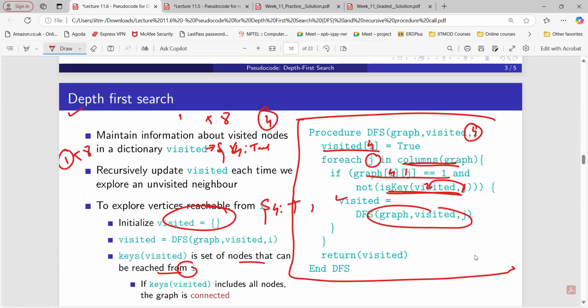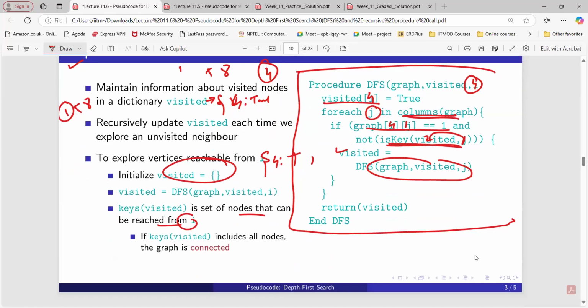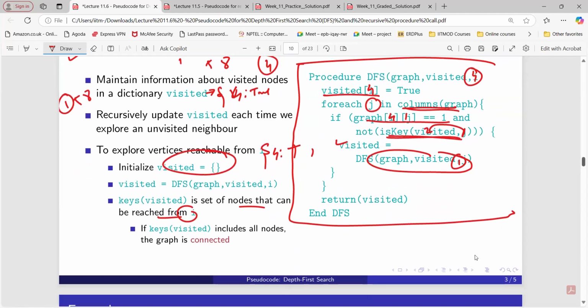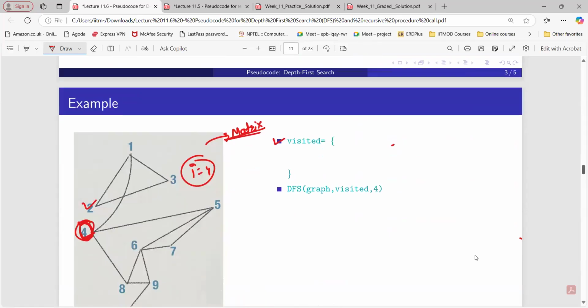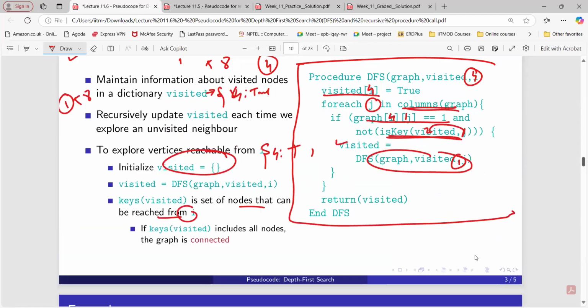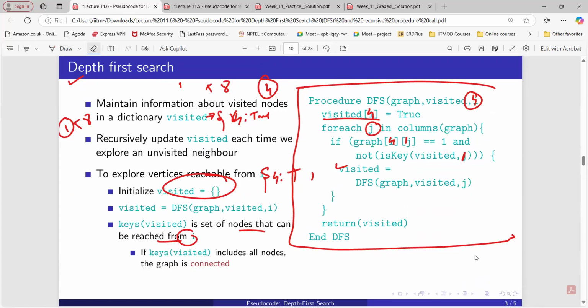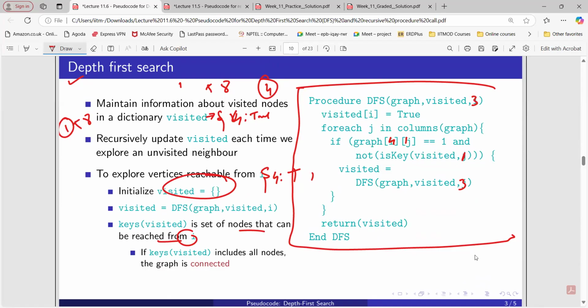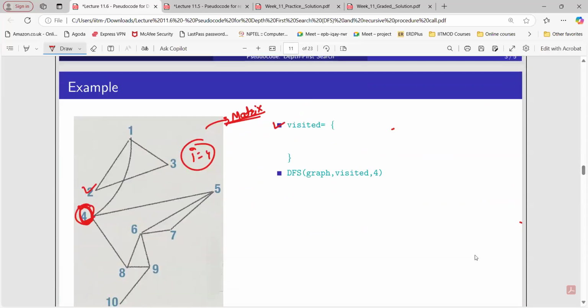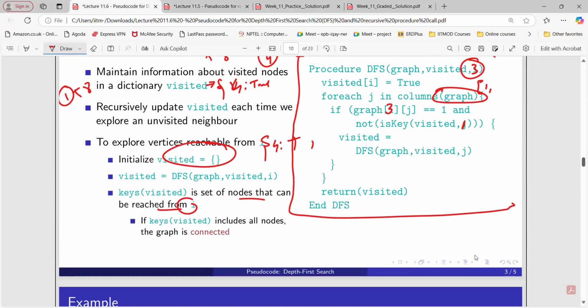Again, we are going to call this particular procedure for j equals 1, and we do the same thing. If you observe, from 1, which condition will get satisfied? 2. Again, from 2, 3 will get satisfied. Let's take now j equals 3, and here we again call this procedure. Now what will happen here? When I am at node 3, we start again from 1 to 10. So 3 to 1, there is an edge, so this will be true, right?